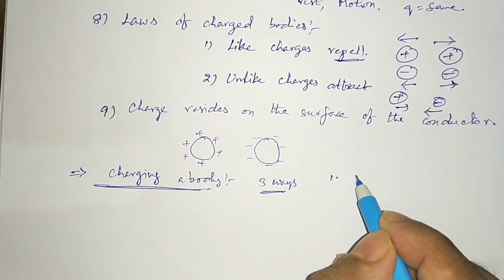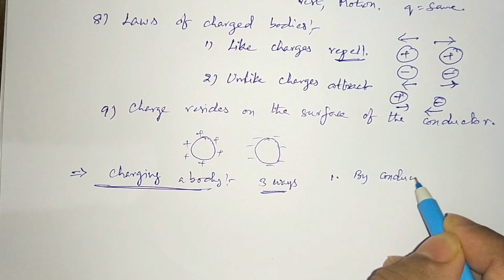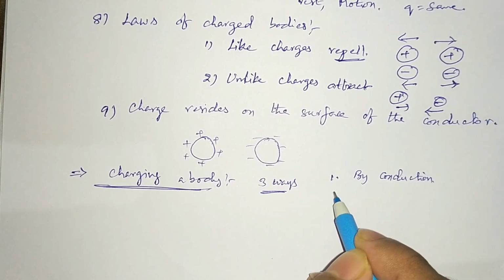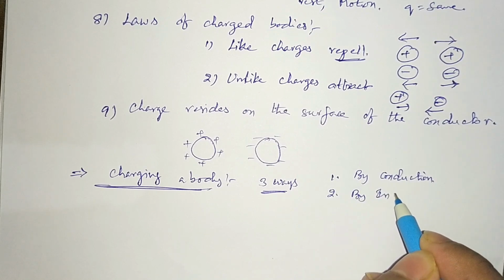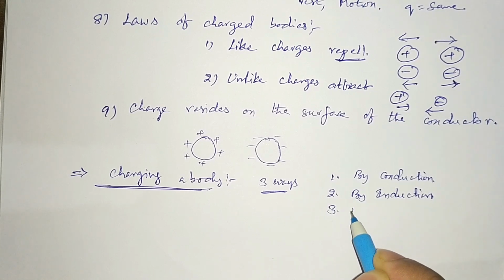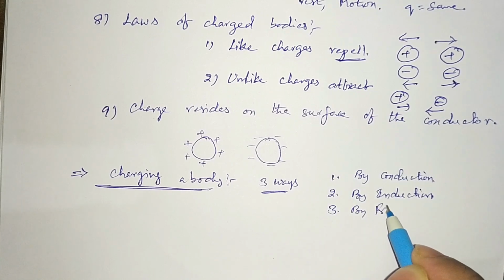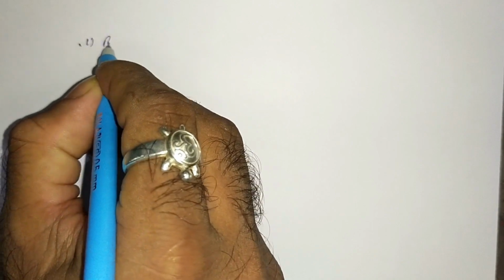One is by conduction. Already we learned this. Next one is by induction. I'll explain this word. And by friction. This also you know very well. I'll explain these three methods one by one. First, conduction. Charge by conduction.